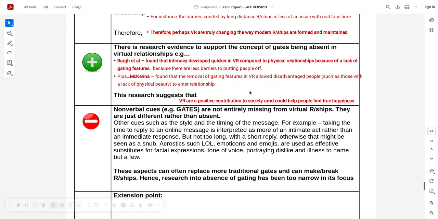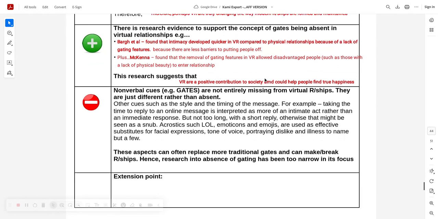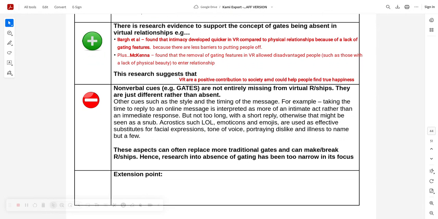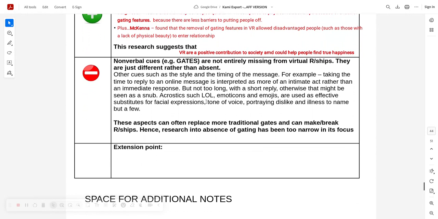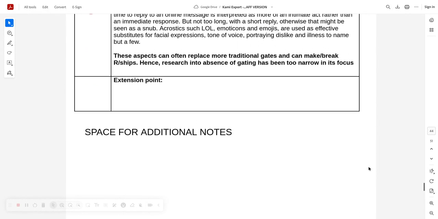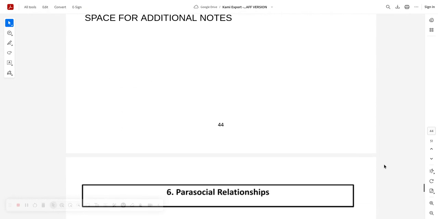Yeah. Evidence. I remember this part. Barg found that intimacy developed quicker in virtual relationships because of a lack of gating, no barriers putting things off, and found that removal of gating features in virtual relationships allowed disadvantaged people to enter relationships without anxiety. And then the cues are just different. They are not missing, they are different. That's a great point. Then on to the last part, okay?